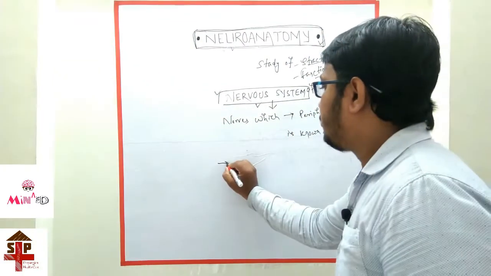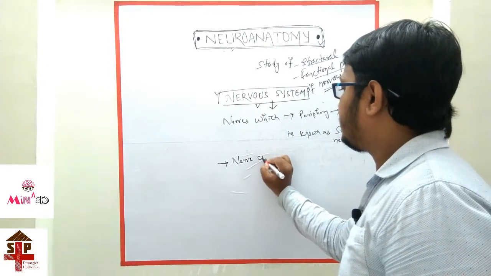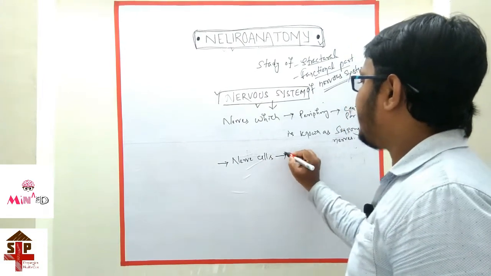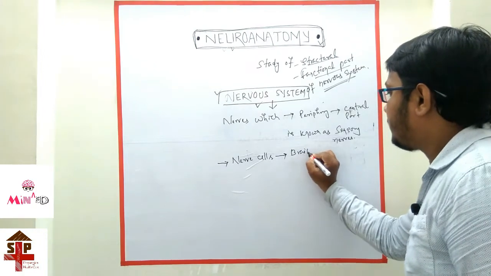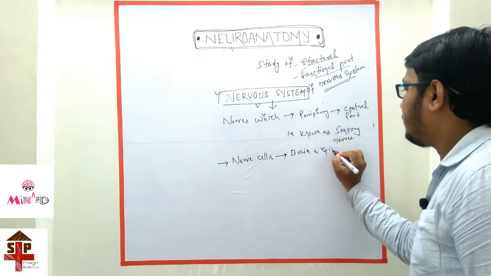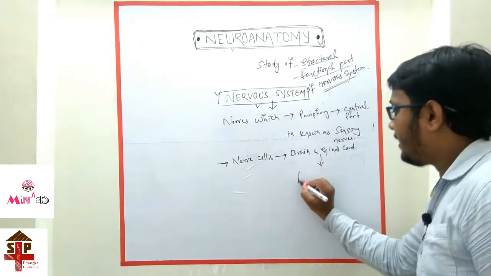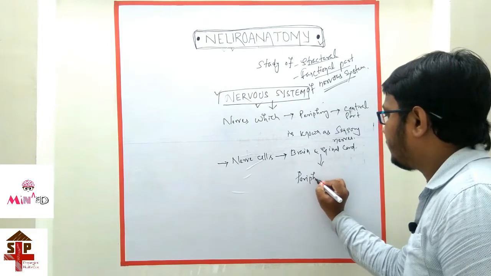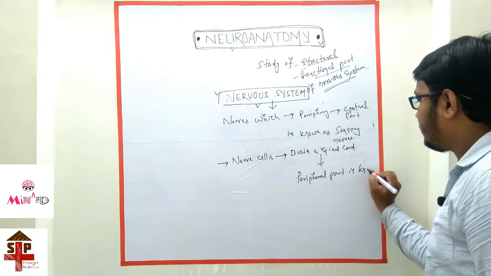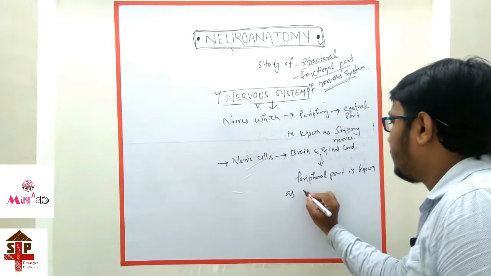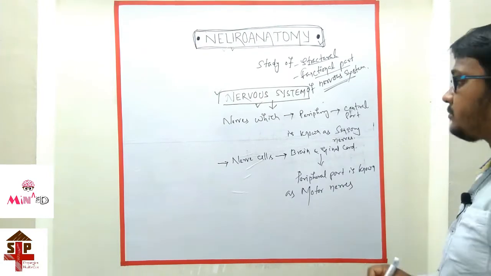And those nerve cells which send information from the brain and spinal cord to the peripheral part are known as motor nerves.